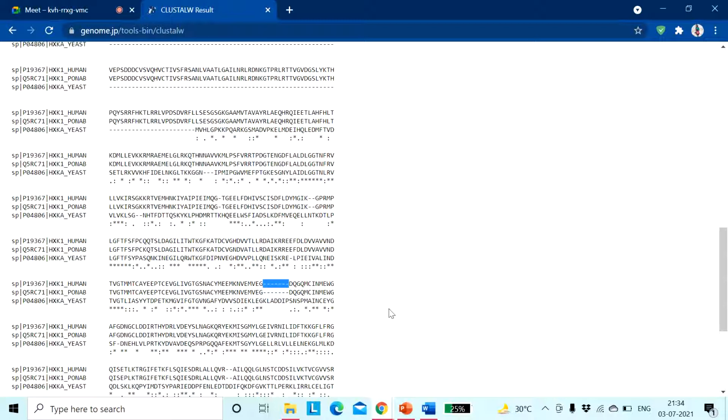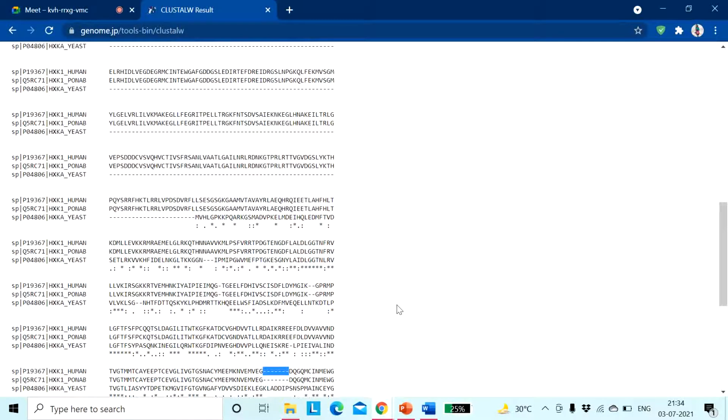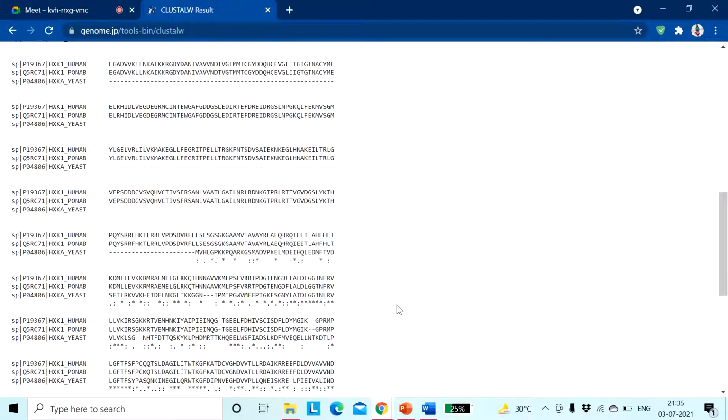If there is a mismatch but the amino acids have the same property, though they are different amino acids, it will be represented as a colon. If there are different properties of amino acids in this mismatched region, that will be represented as this dot. So this is basically how the gaps look and how the gap penalty works.